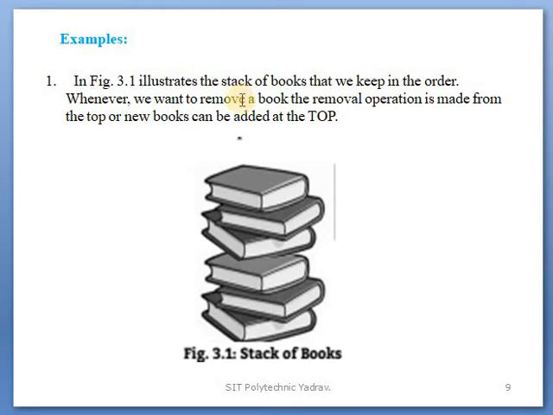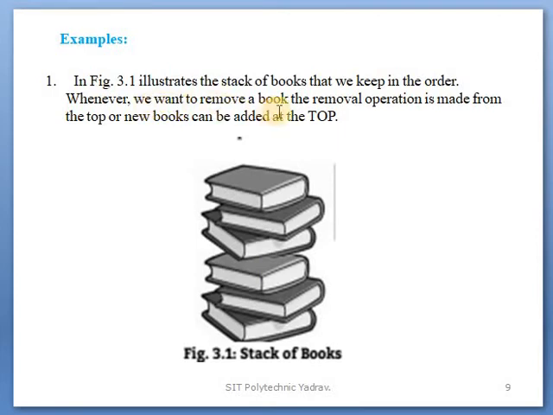Clear? For example, in a stack of books, all books are kept in order. Stack is one type of order. Keeping order in a stack means books are inserted or stored one by one.